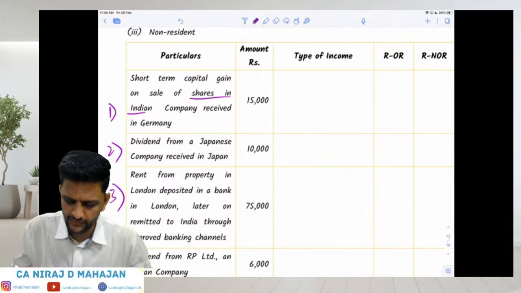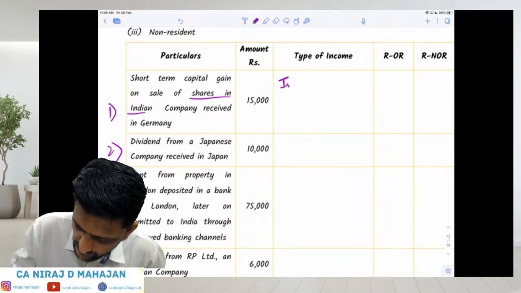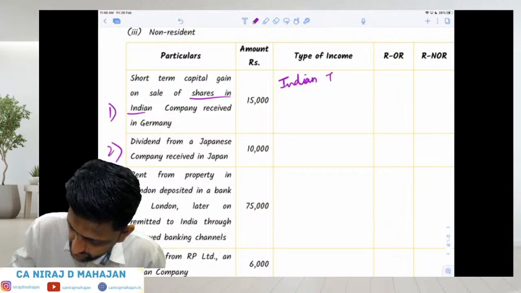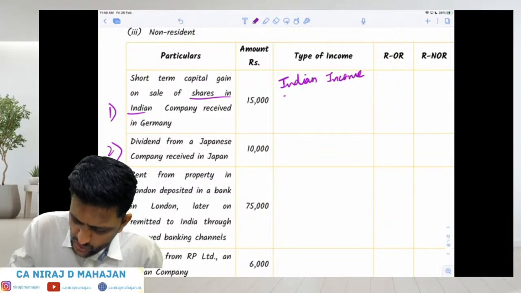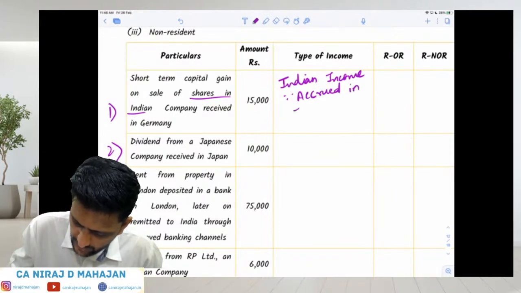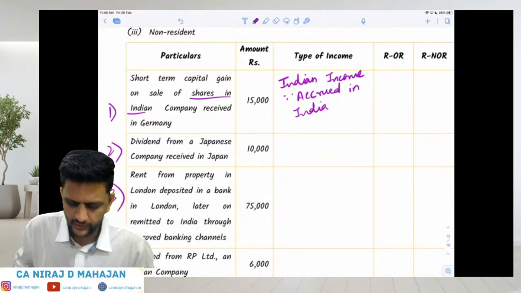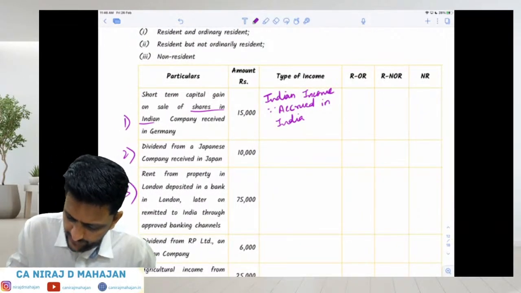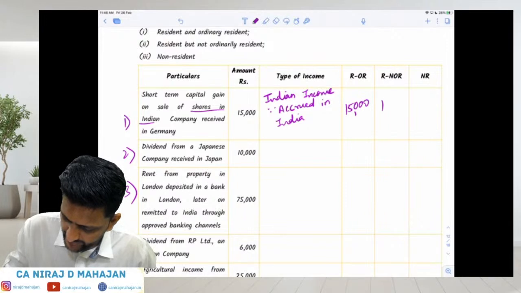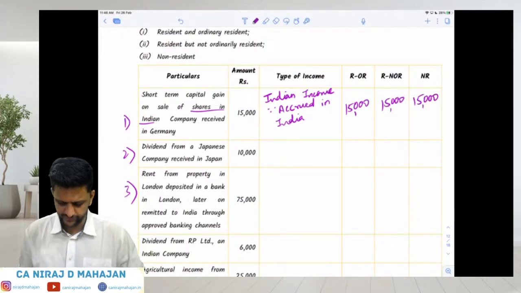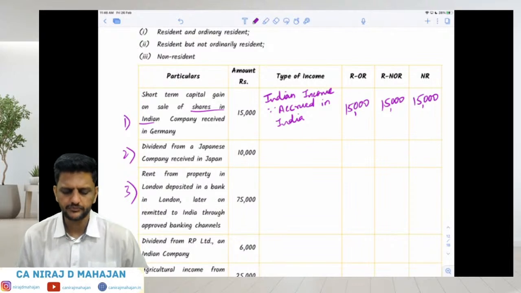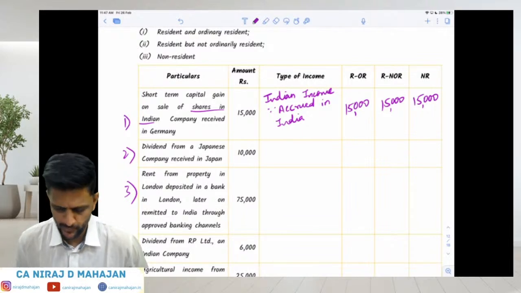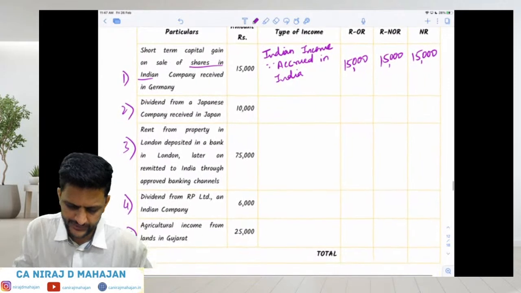Yes, this is Indian income, children. For what reason? Since it accrued in India, right? Very good. So it is Indian income. It means it is taxable for all of them. 15,000, 15,000 and 15,000. Clear? Yes? Very good. Second one.